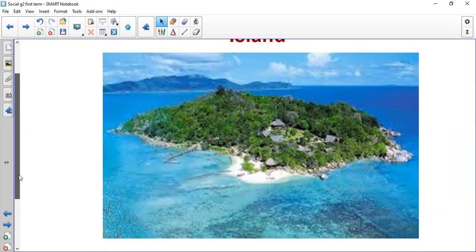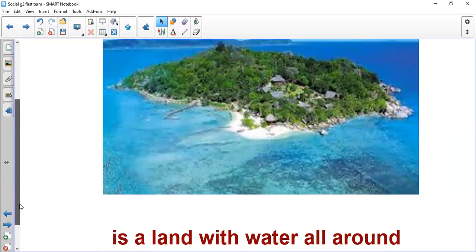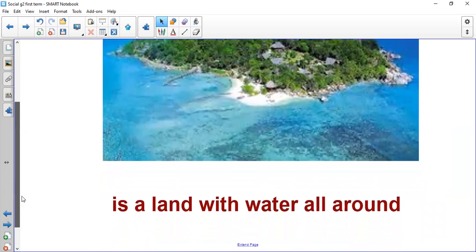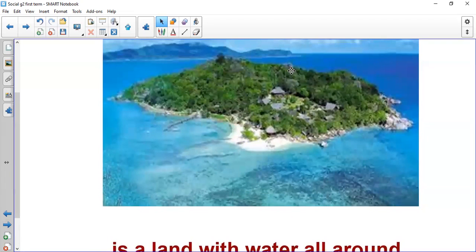It's like a land in the middle of the water, and it has water everywhere around it, from all the sides. So island is land with water all around it.